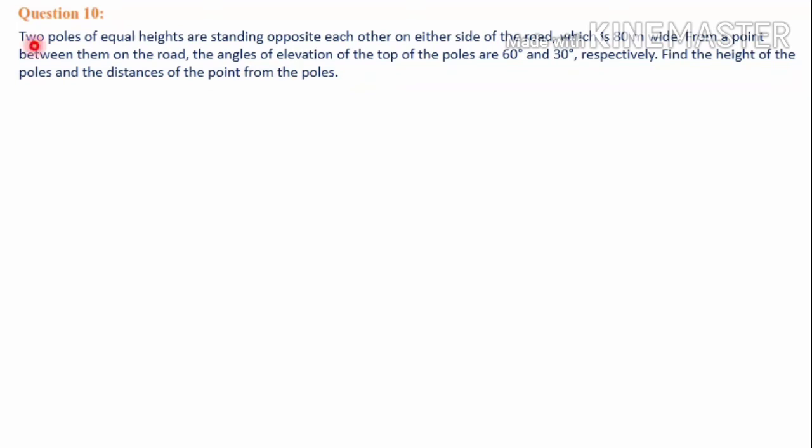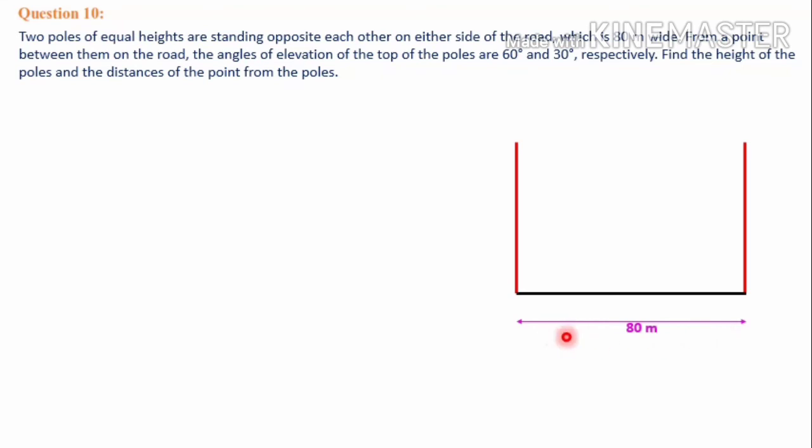Here it is given to you in the question, two poles of equal heights are standing opposite each other on either side of the road. There is a road, and on opposite side of the road there are two poles of equal heights. Let's visualize it. Two poles which are mentioned here or shown here in red lines, and the road is in black line. So two poles are on the opposite side of the road. This is a road, and opposite side of the road this one is one pole, and here is the position of another pole. And the length of the road is given to you, 80 meter.